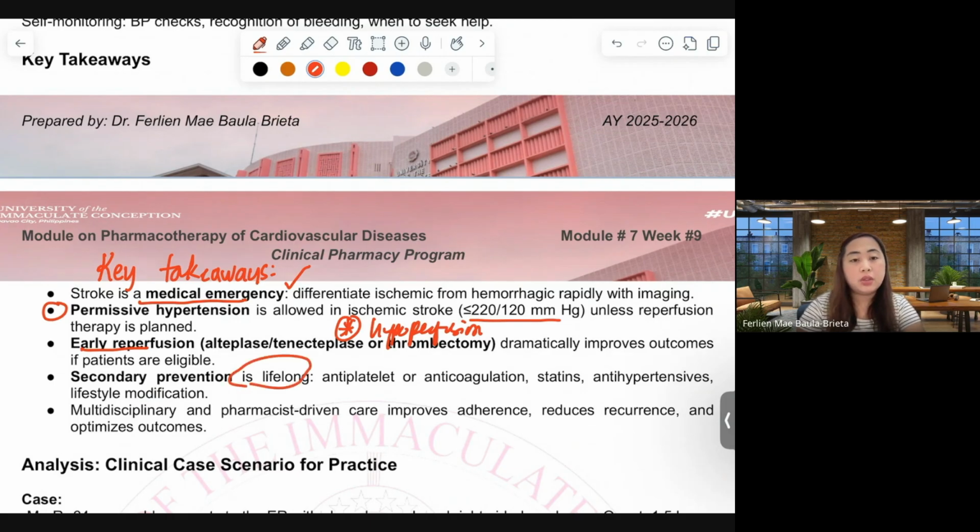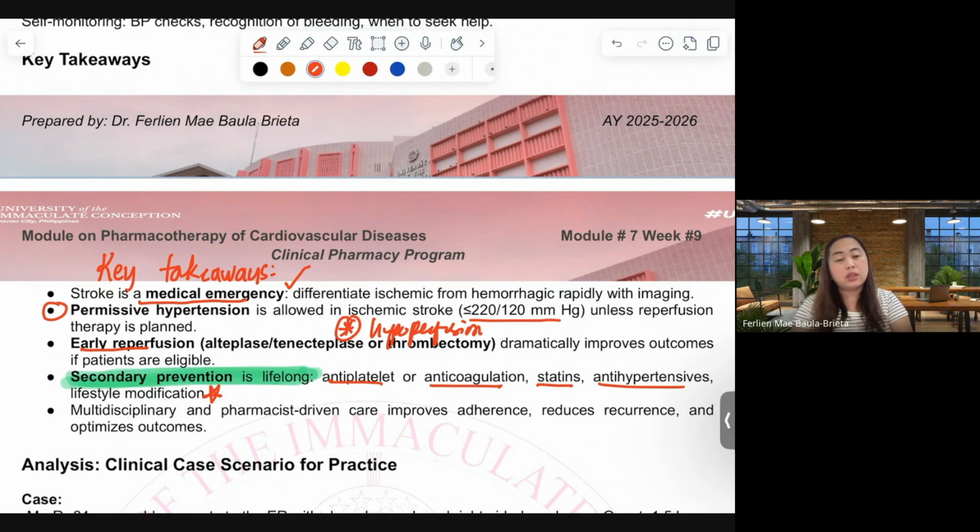Please take note that our secondary prevention is for a lifetime. Our antiplatelets, anticoagulants, statins, antihypertensives, and much more, lifestyle modification, are lifelong. Also encourage our patients. Our approach here is multidisciplinary.